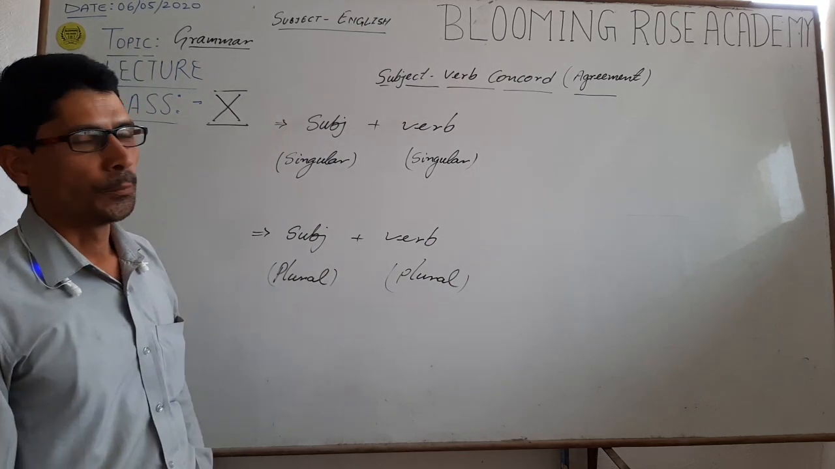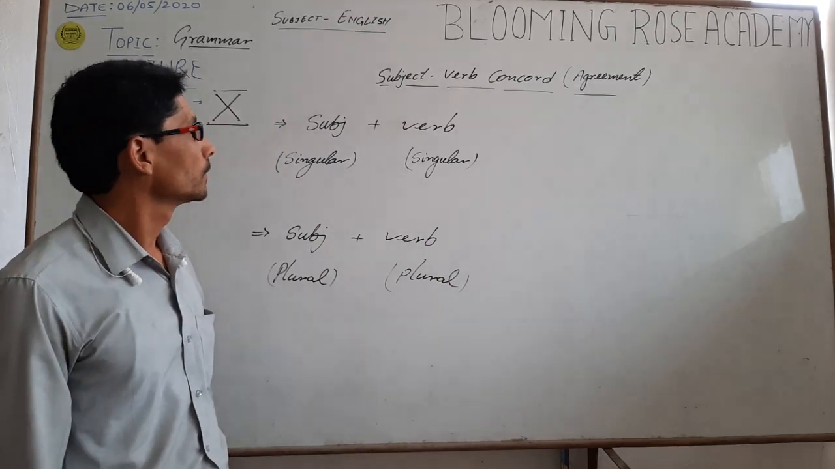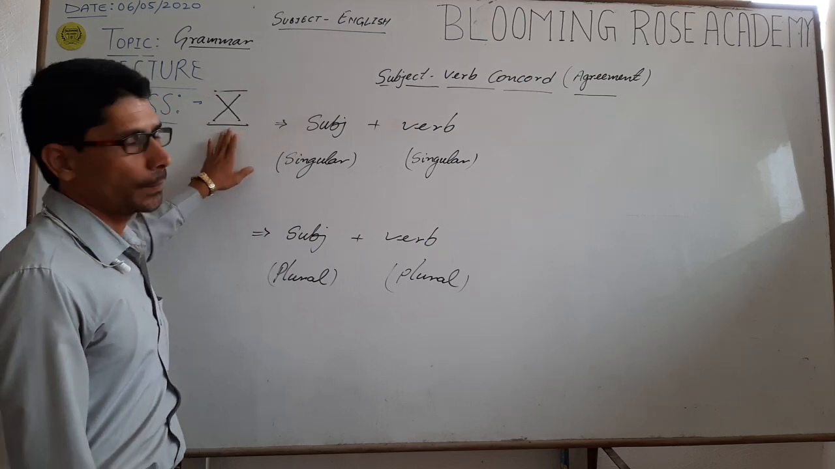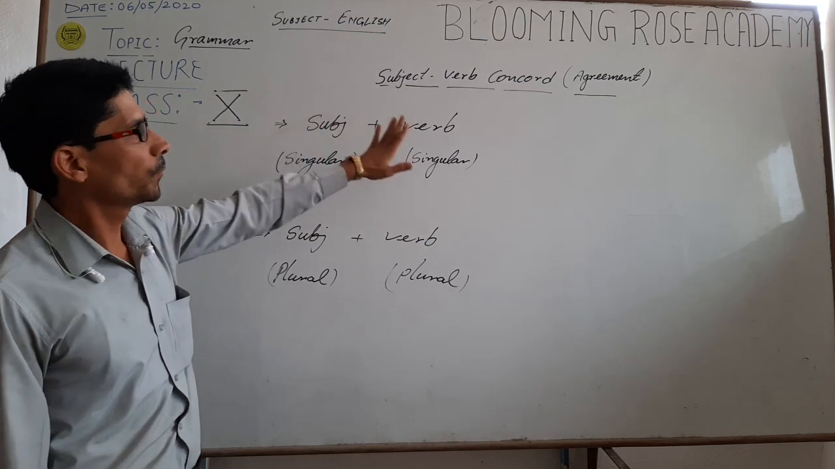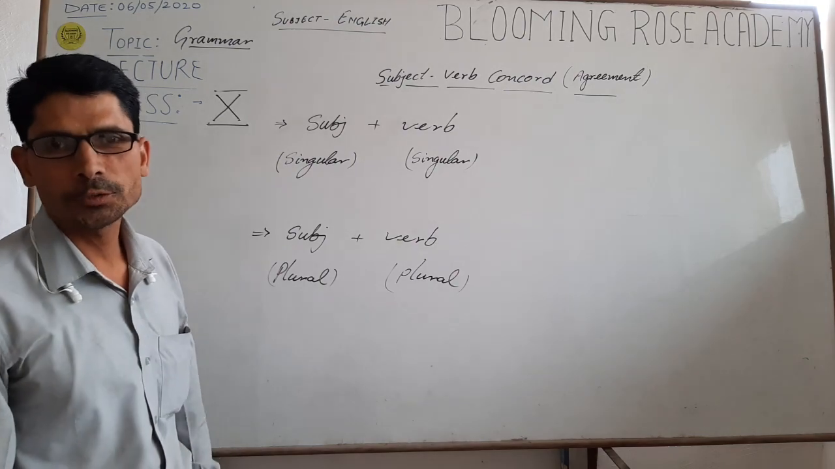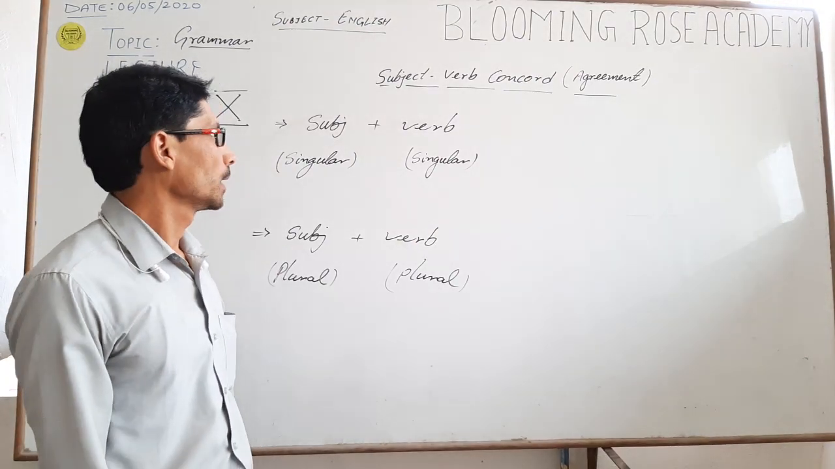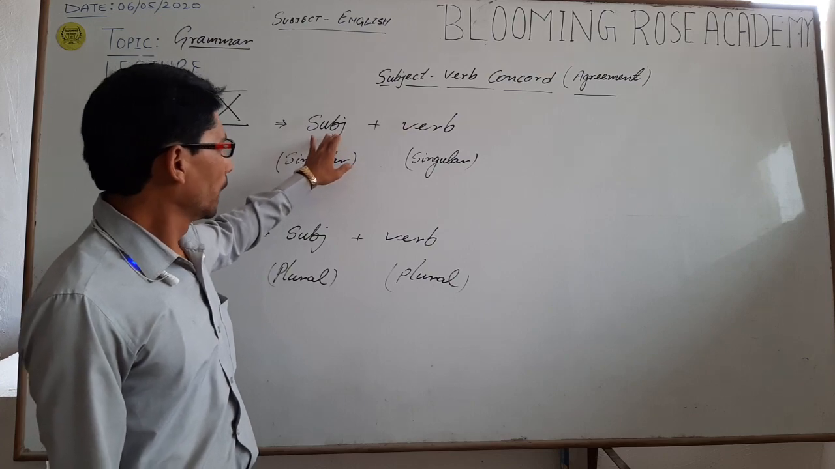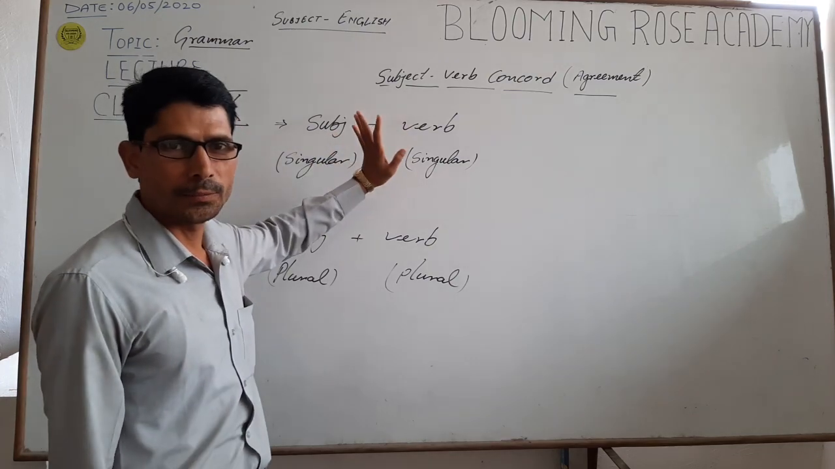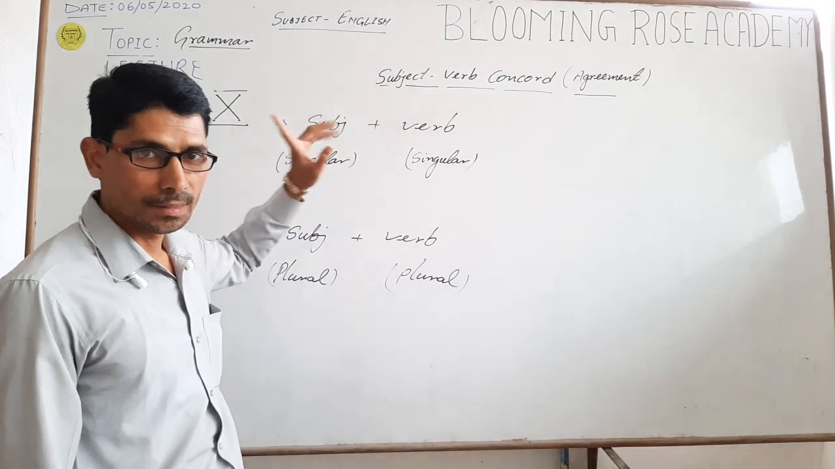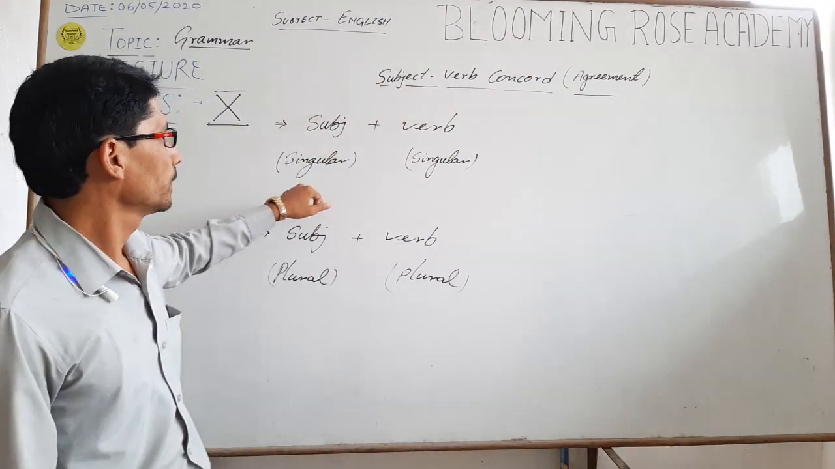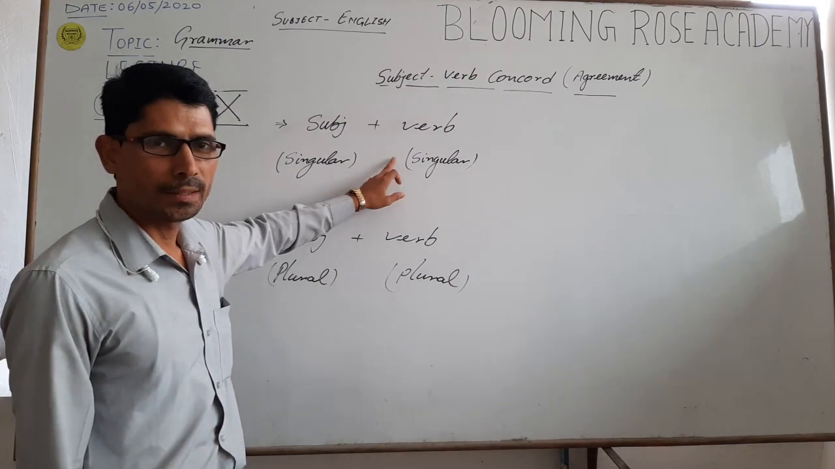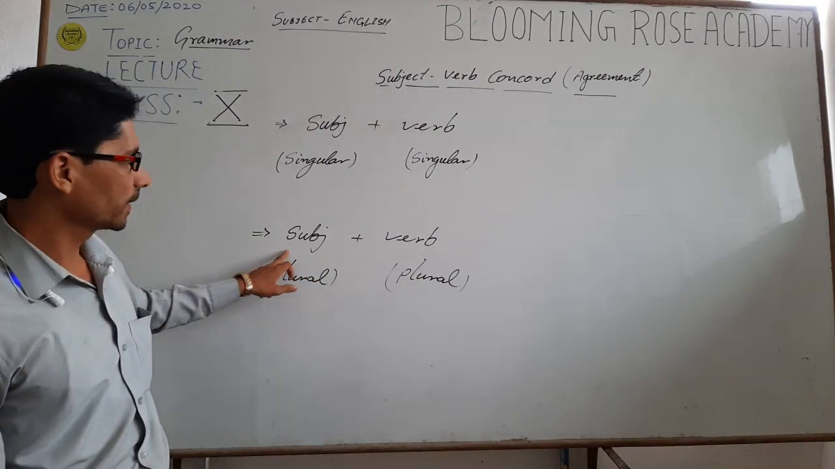Today we will see the top English grammar topic of class 10: subject-verb concord. Concord means agreement, how a subject agrees with a verb. The first rule of it: a singular subject always takes a singular verb and a plural subject always takes a plural verb.